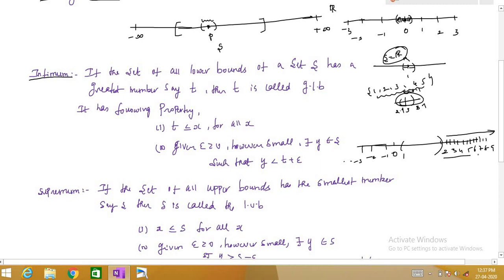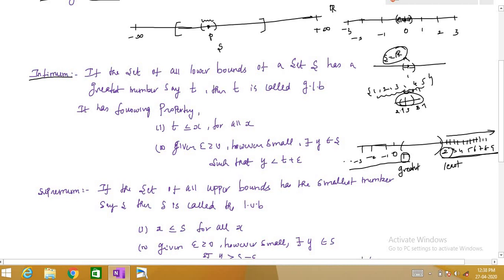But of all the upper bounds, which is the least? 2 is the least. Of all the lower bounds, which is the greatest? Greatest is 1. Remember, of all the upper bounds, 2 is the least. Of all the lower bounds, 1 is the greatest. Then of all the upper bounds, the least upper bound is called the supremum. Of all lower bounds, the greatest lower bound is called the infimum. So we will get on to the definition now.